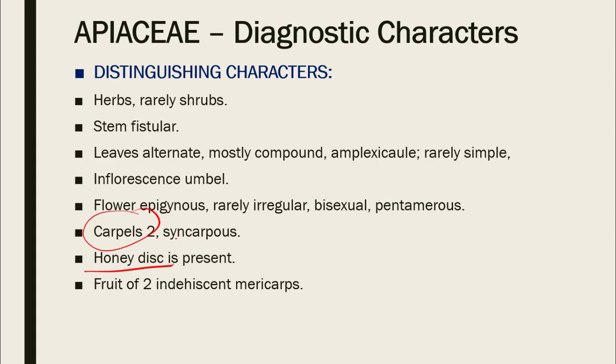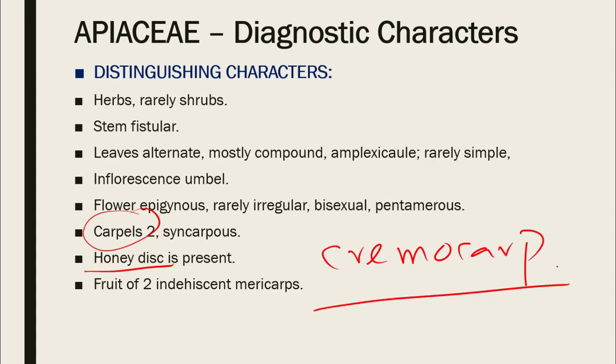Schizocarpic fruits are those in which fruit breaks up into one-seeded compartments. So one of them was cremocarp. This is a characteristic fruit of Apiaceae or Umbelliferae. So this particular fruit consists of 2 parts, mericarps, and the fruit is known as cremocarp. And both of these one-seeded parts, they are indehiscent. They do not open up to release their seeds.